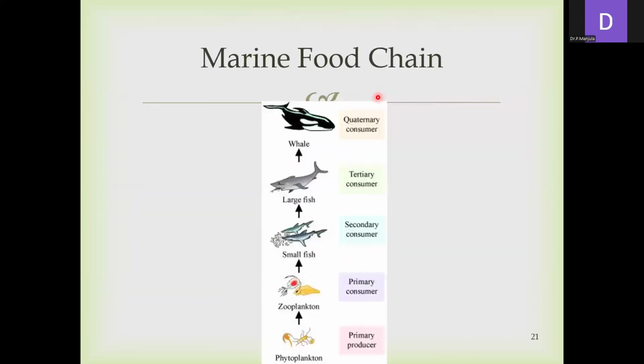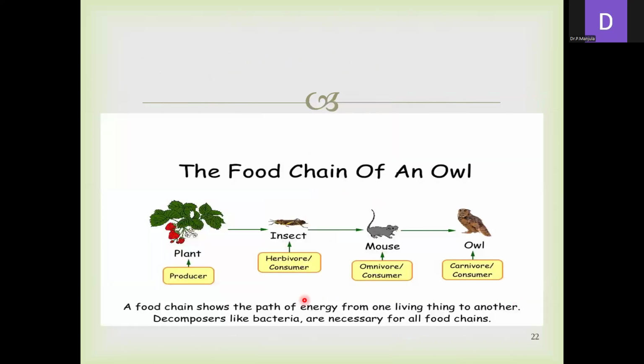In the marine food chain, phytoplanktons come under the primary producers. Phytoplanktons are eaten by zooplanktons, which come under primary consumers. From the zooplanktons to small fish, the secondary consumers, then large fish, tertiary, and the whale, which is the quaternary consumer. So here, plants, that is producers, to herbivores, herbivores to omnivores, and so on.